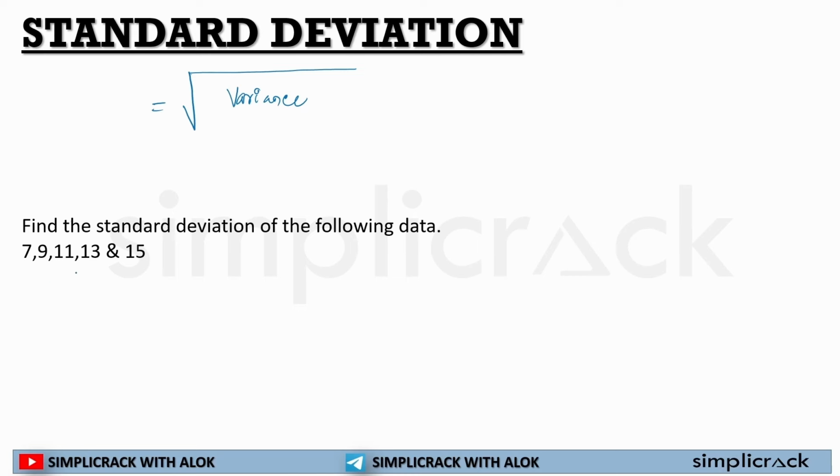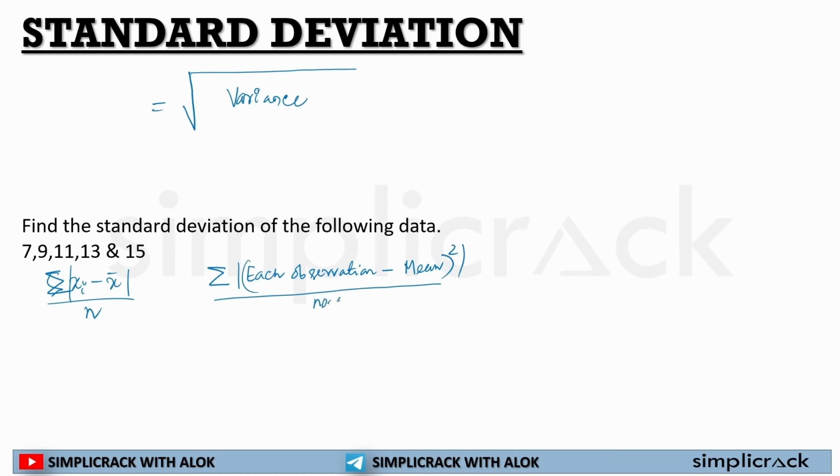So whenever we have to calculate the variance, the formula is: sum of each observation minus mean, squared, divided by number of observations.